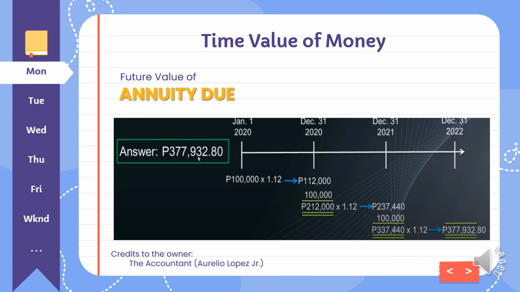Then lastly, you need to multiply the value for 3 years by 1.12 rather. So 337,440 multiplied by 1.12. So on December 31, 2022, the value will be 377,932.80.